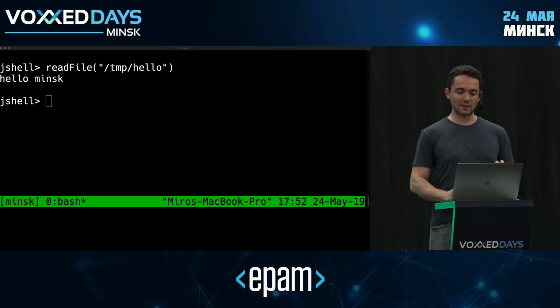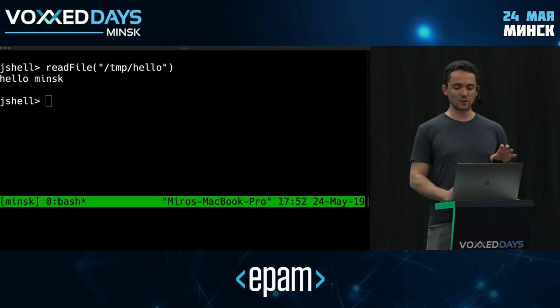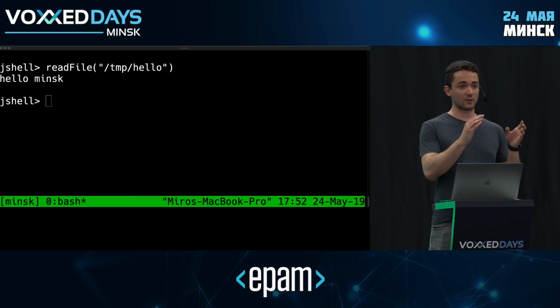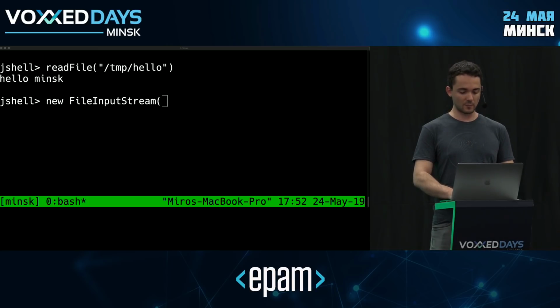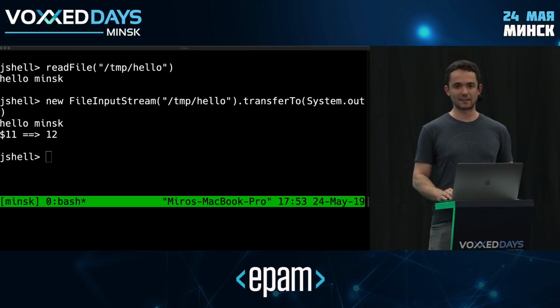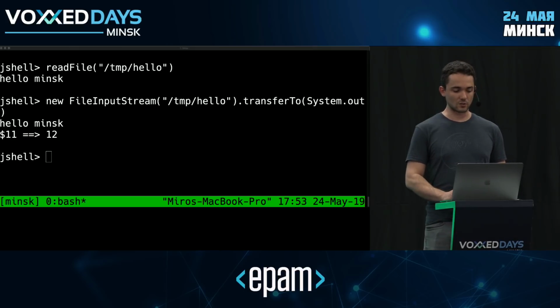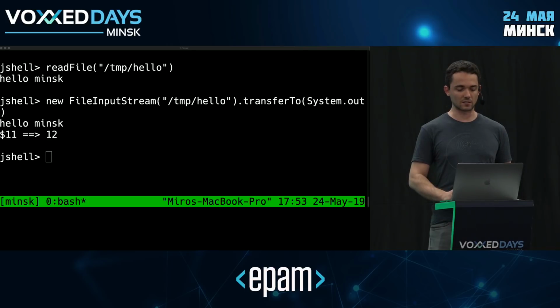By the way, there is another little feature added in Java 9 that allows me to simplify this particular code even more. In our code, we're essentially just copying a file from an input stream to an output stream, right? And it turns out that InputStream now has a convenience method to do exactly that, and that method is called transferTo. So I could actually replace all of this code just by doing something like a FileInputStream to my file, tmp hello, and I can just transfer to System.out, and that does the same thing, right? So a significant simplification here, just a little bit nicer.